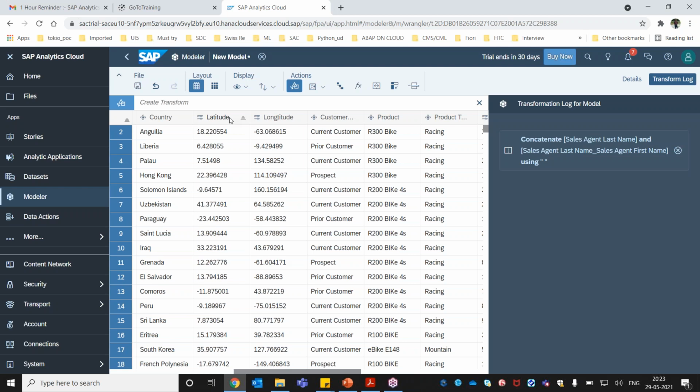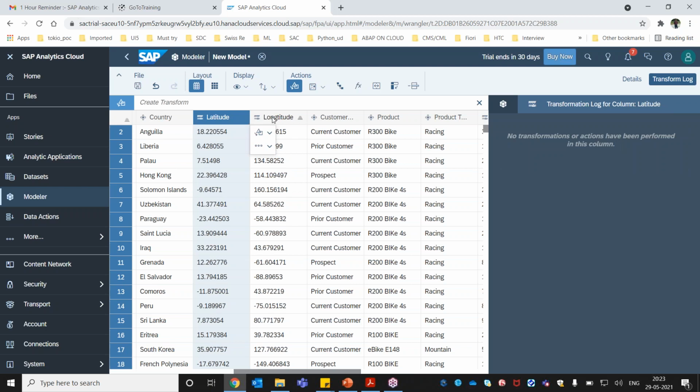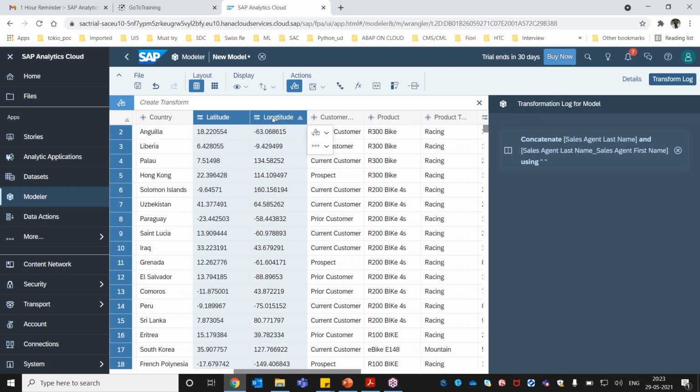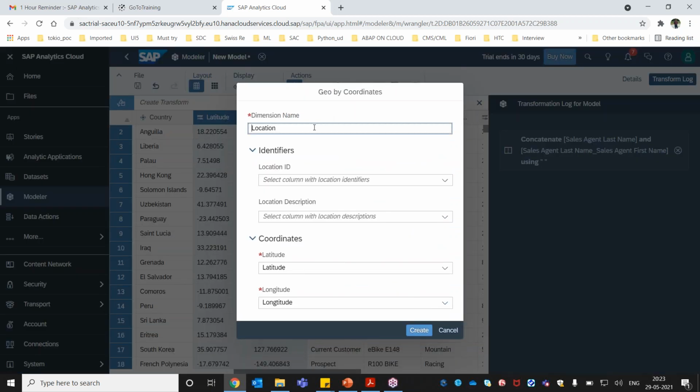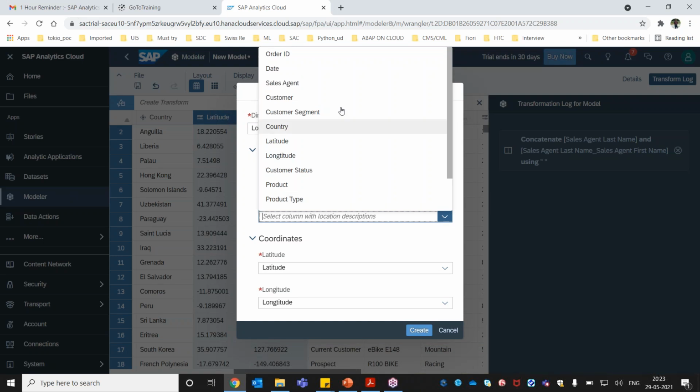So what you need to do is select this latitude and longitude. What we are doing here is a data transformation, we are doing the data blending. So now I can select this latitude and longitude, and then I will select this option over here, and I can click coordinates. Here we need a location description.